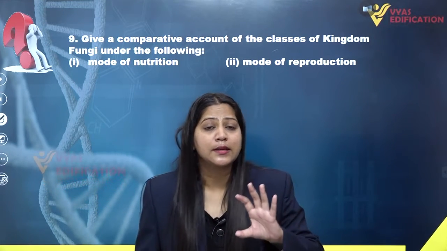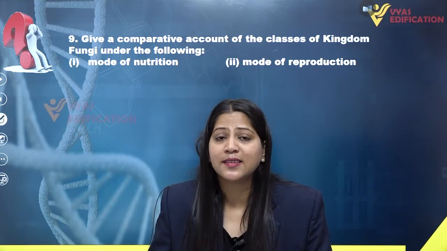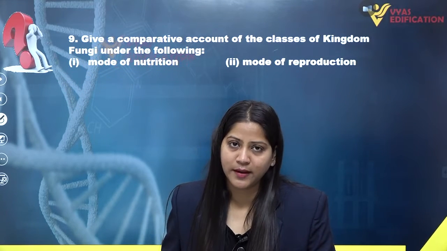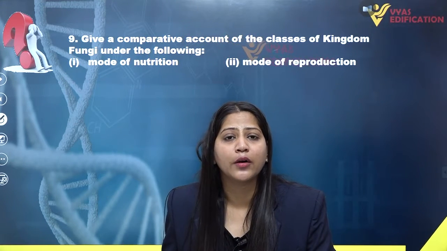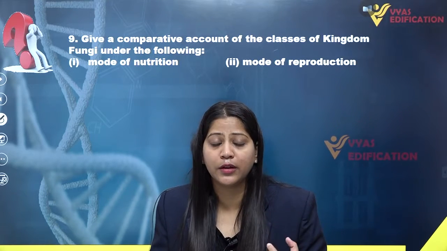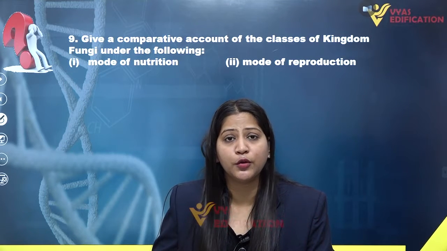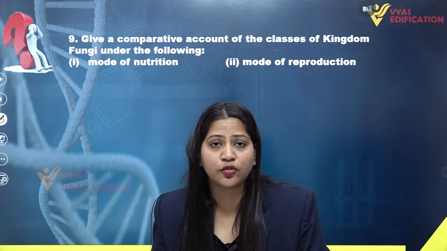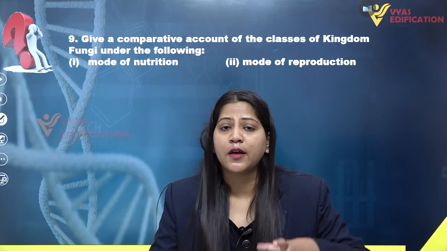If we talk about the sexual means of reproduction in Basidiomycetes, the sex organs are also absent in the members of Basidiomycetes. They do not have any kind of sexual organs. So then how could they reproduce? How does reproduction take place in the members of Basidiomycetes? They are not reproducing through asexual means, they are undergoing fragmentation, and when it comes to sexual reproduction, the sex organs are also absent.